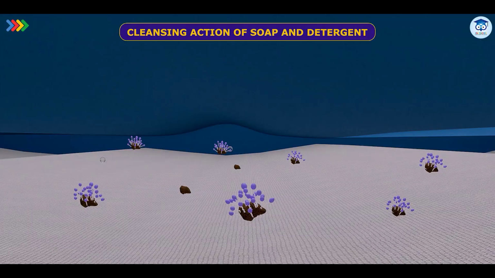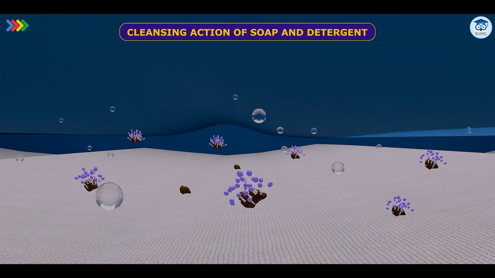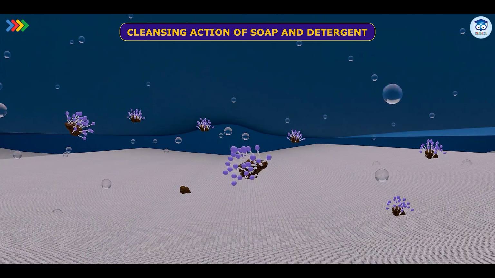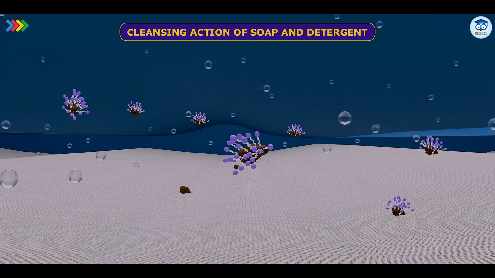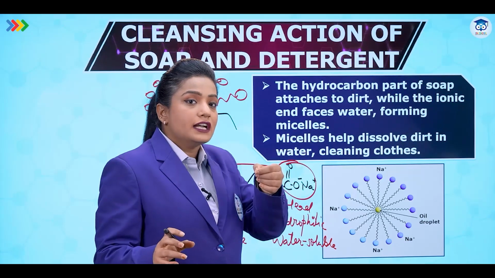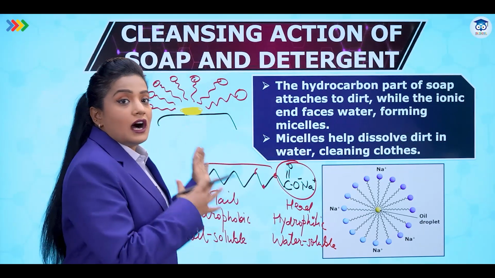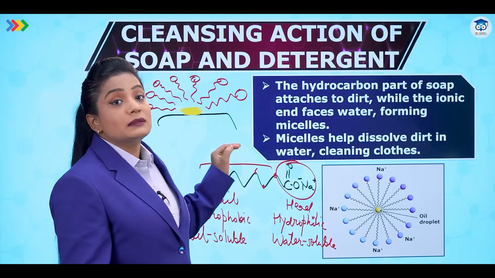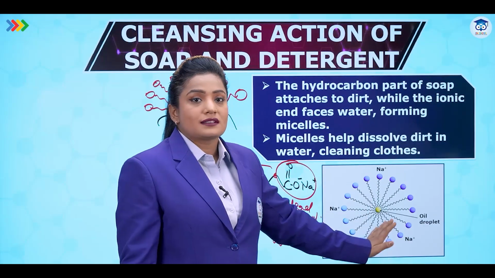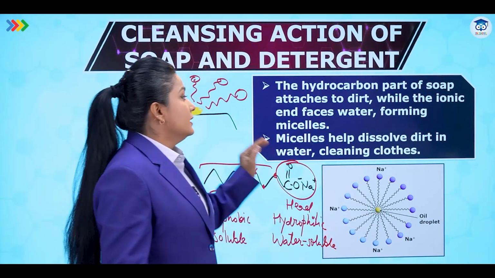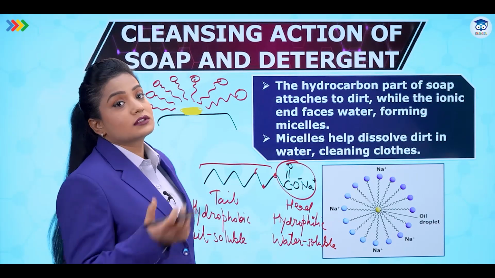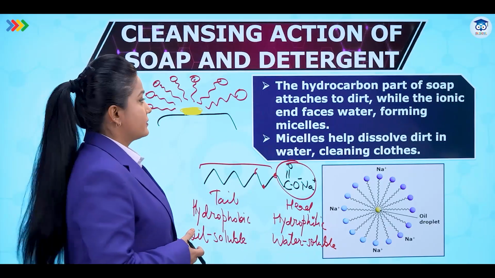The oil droplet will be captured inside, and as we are rinsing again and again in water, this whole molecule from outside is water soluble. So the bubbles you see, they are flowing along with the water as you are rinsing again and again. So these bubbles which have oil inside, which has been removed from the cloth, are then removed, and hence our cloth becomes clean, and the oil is removed along with the bubbles formed, that is the micelle. So this is called a micelle. In this way, micelle helps dissolving dirt in water and cleans the cloth. This is what the cleansing action of soap and detergent is.